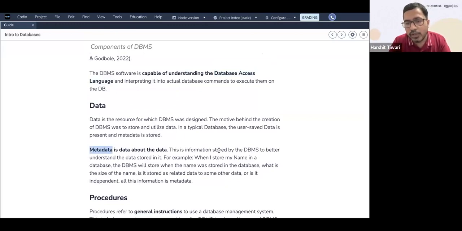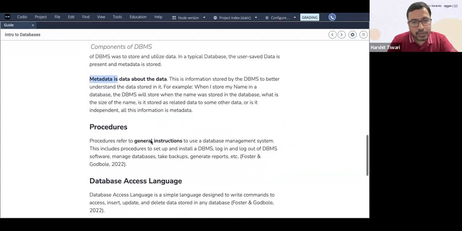For example, if I'm storing my name in a database, the DBMS will store when the name was stored in the database, what exactly was the time that it stored this data, what is the size of that particular name, like how many bytes am I using to save that name, and whether it is stored as related data to some other data or is independent. So these are the descriptions about that particular data. The data about the data is known as metadata. Make sense?